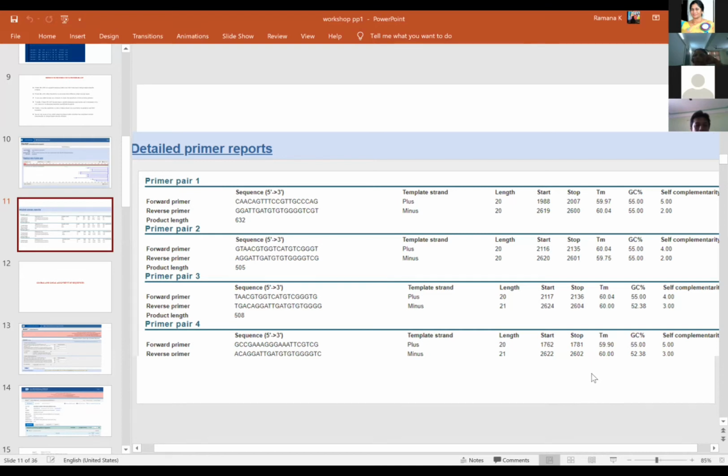If you have added any exon intron junction, based on your reference sequence, it may not be able to give you all the primers. You can just put them into your list and do the selection later, because I'm constrained by time. I'm not showing you all those things.